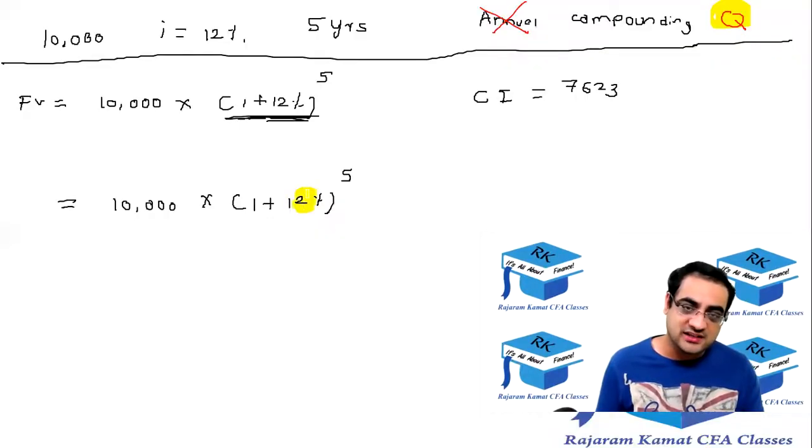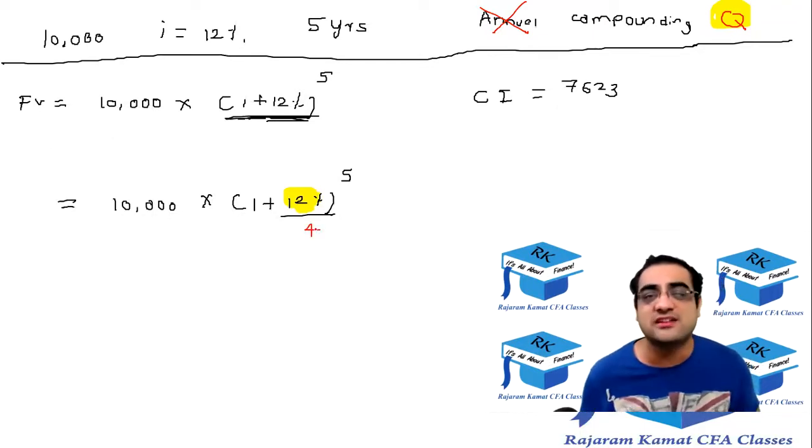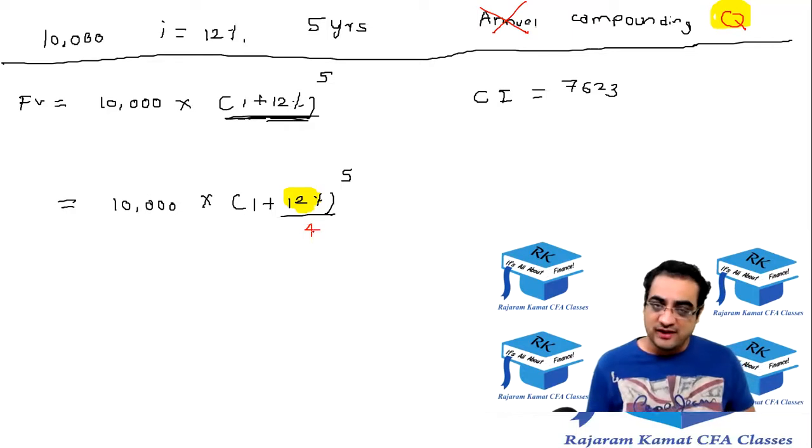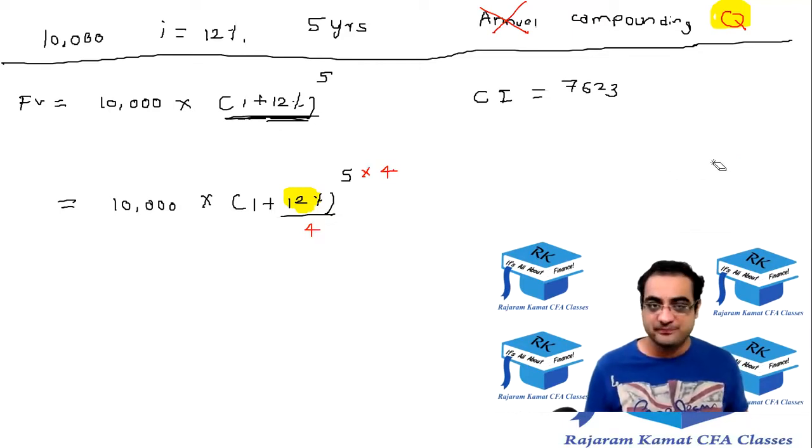So we will divide this 12% by 4, because in a year there are 4 quarters, and then multiply n by 4. So R gets divided by 4 and N gets multiplied by 4. That's the change.